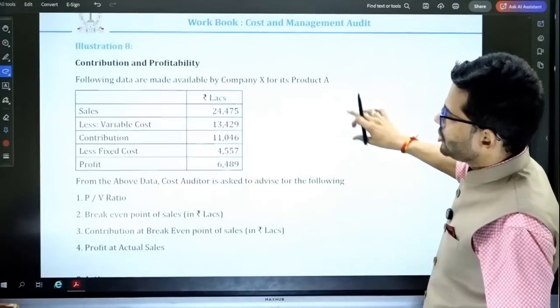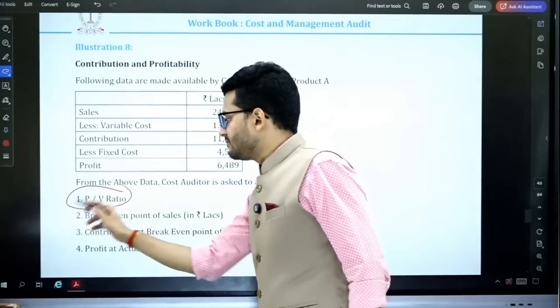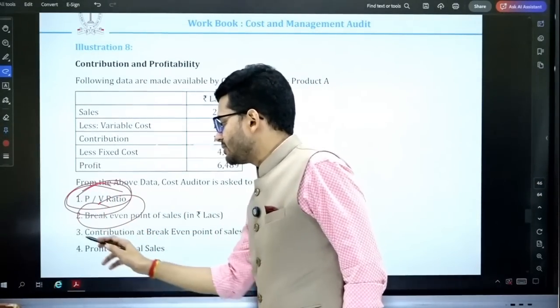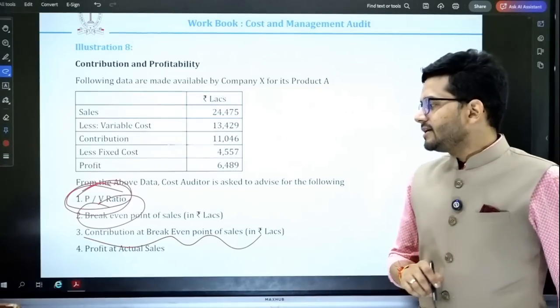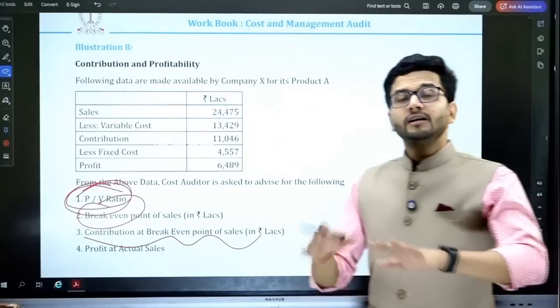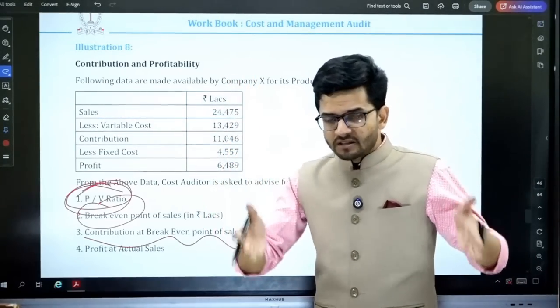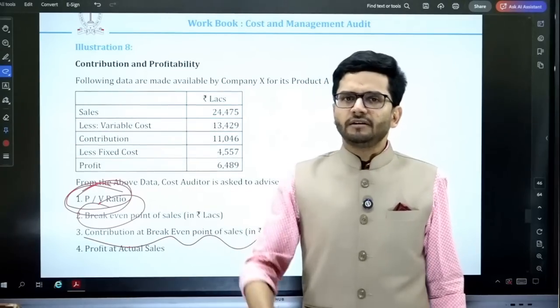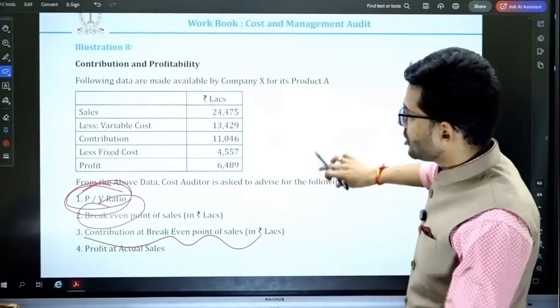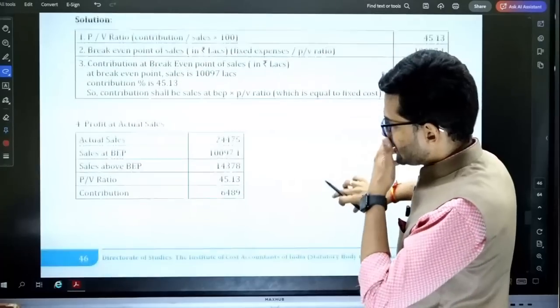Okay, sir, got it. Contribution and profitability analysis. Again, break-even point is required to be calculated, PV ratio is required to be calculated, and contribution at the break-even point is required to be calculated. Absolutely simple, straightforward calculations as we have done in our costing syllabus. So I'm not going into details of these calculations, guys.